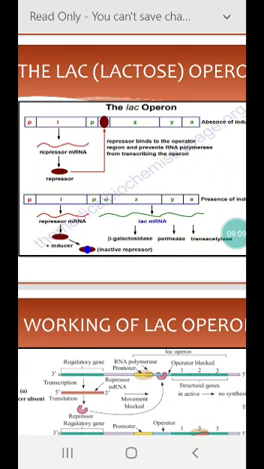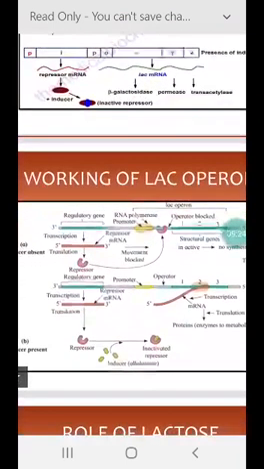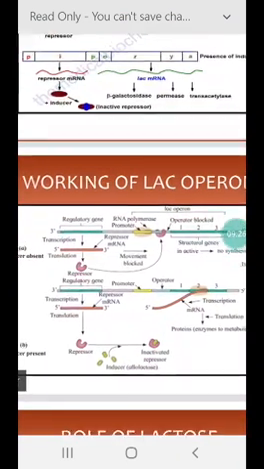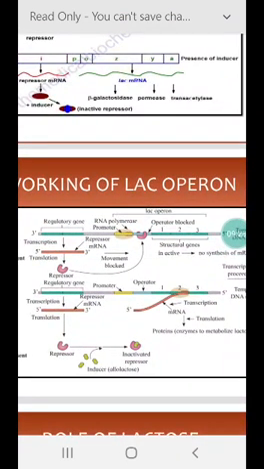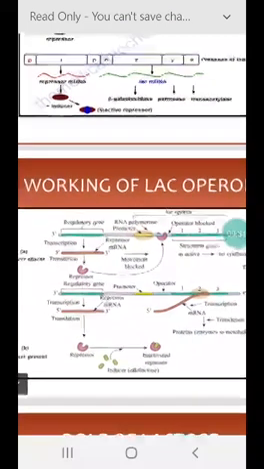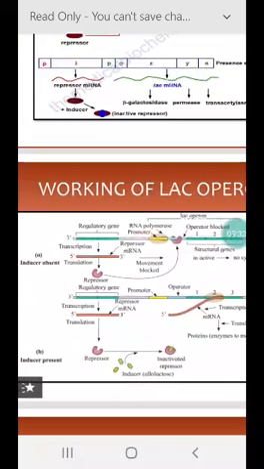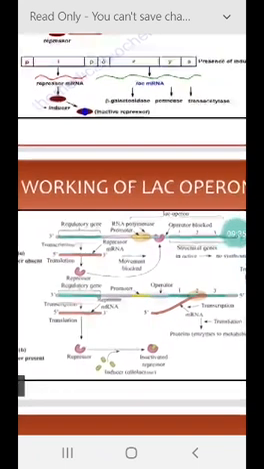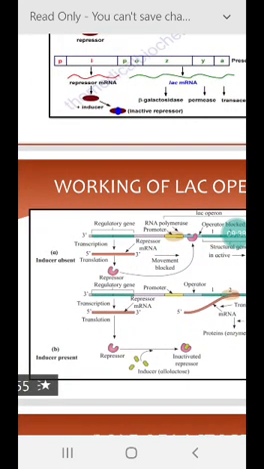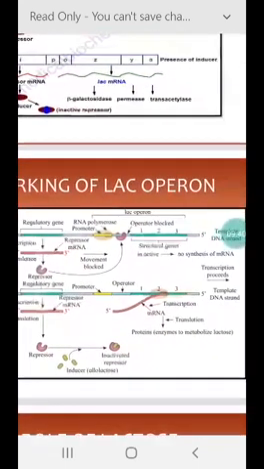This regulation of the lac operon by the repressor is a very good example of negative control of transcription initiation. In the next figure you can see the same: when the inducer is absent, the structural genes are not expressed; when the inducer is present, all three genes are expressed.